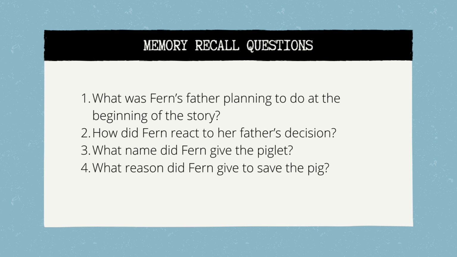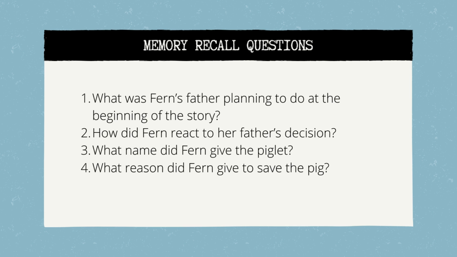Question 3. What name did Fern give the piglet? Answer: She named him Wilbur. Question 4. What reason did Fern give to save the pig? Answer: She said it was unfair for the pig to be killed just because it was small.